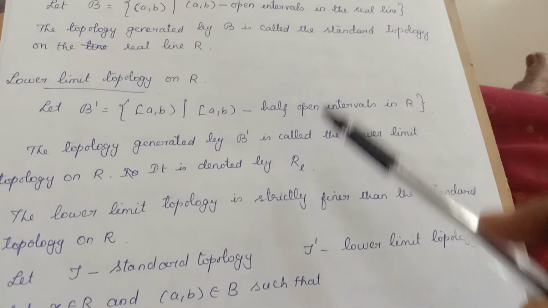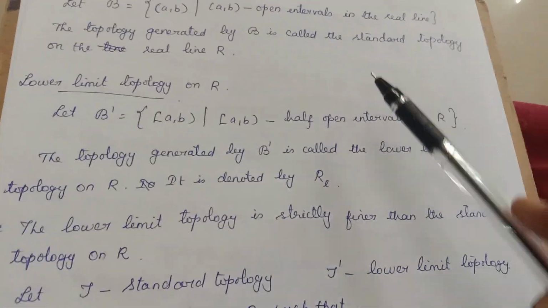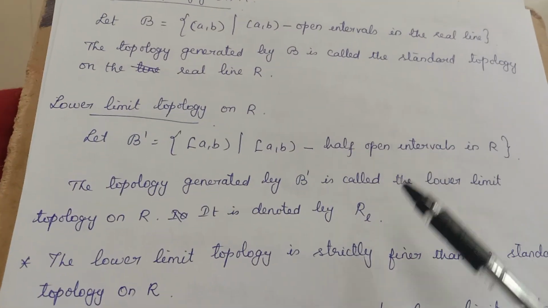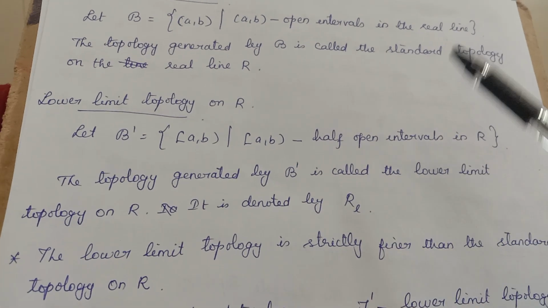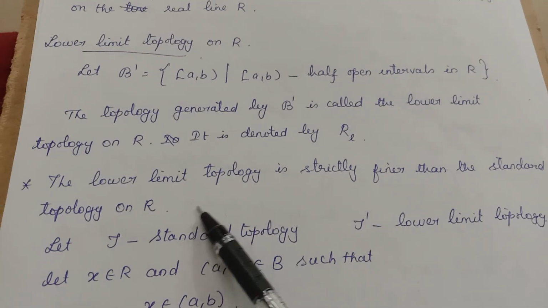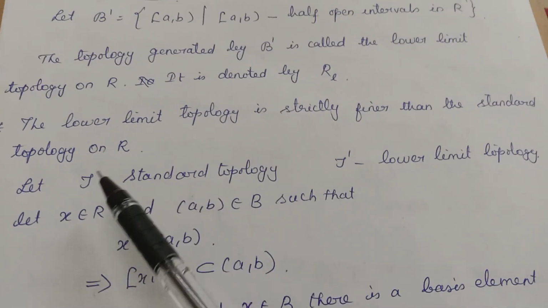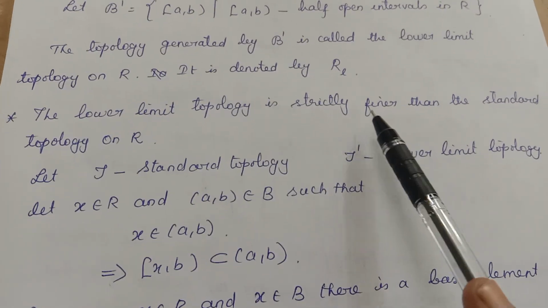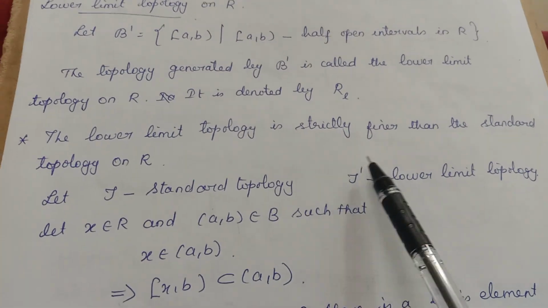Now I am going to compare these two. On the real line, I have defined two topologies, one is the standard topology, another one is the lower limit topology. I am going to compare them. The lower limit topology is strictly finer than the standard topology. Okay, so what do we mean? This is bigger than the standard topology.